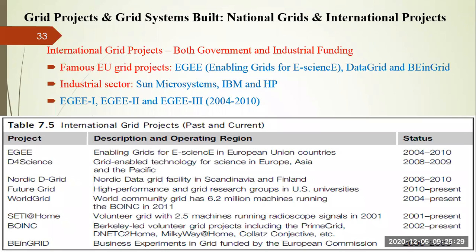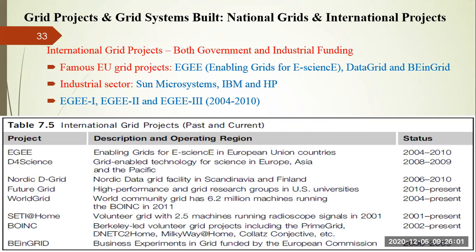You can see they have taken E-Science, the first letter is E, the second and the last letter is E. So they are calling it EGEE, right? That is Enabling Grids for E-Science. And also they have DataGrid, they have BioGrid. So with respect to a particular problem, various grid projects were launched by European Union. It is not limited to a particular government.